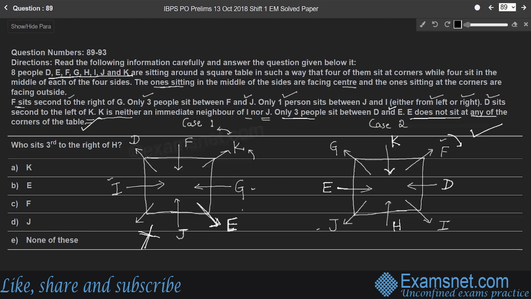Therefore, the question is question 89. Who sits third to the right of H? To the right of H means anti-clockwise direction, right? Third to the right of H, 1, 2, 3. F is sitting third to the right of H. Therefore, option C, F is the right answer.